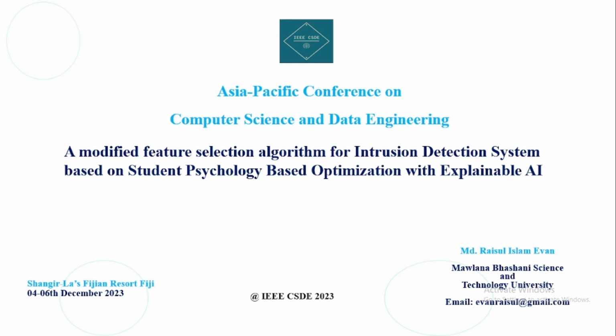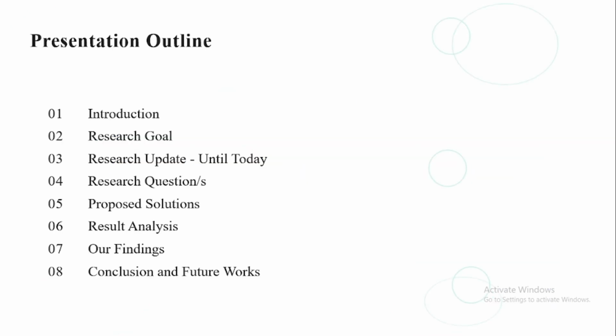Our research topic was a modified feature selection algorithm for intrusion detection system based on student psychology based optimization with explainable AI. Here you can see our presentation outline: introduction, research goal, research update until today, research questions, proposed solutions, result analysis, our findings, and conclusion and future works.